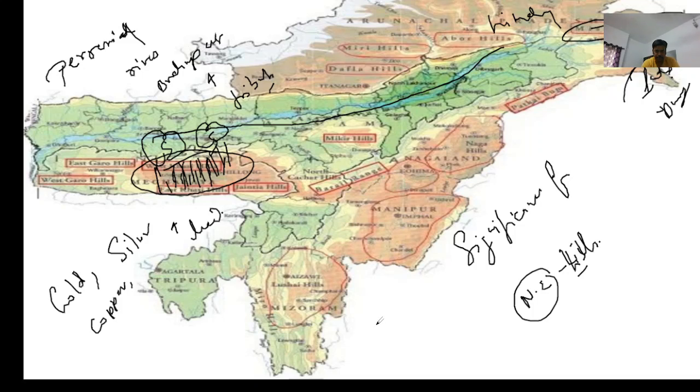These northeast hills are also significant for fertile soils, forest wealth, okay, orchards, and summer monsoon is also intercepted.